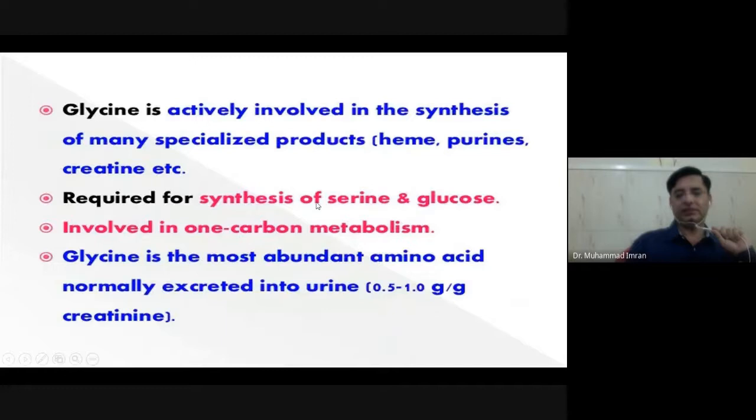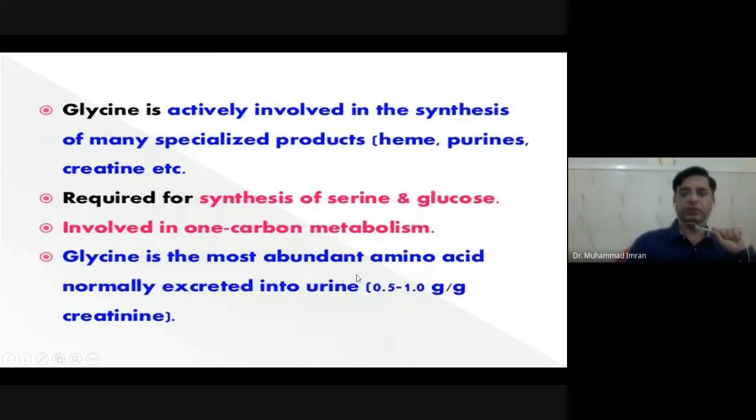Required for the synthesis of serine and glucose. Serine is a very important amino acid which is involved in post-translational modification through phosphorylation and dephosphorylation. Involved in one carbon metabolism. Hope we will see this in the next slides.